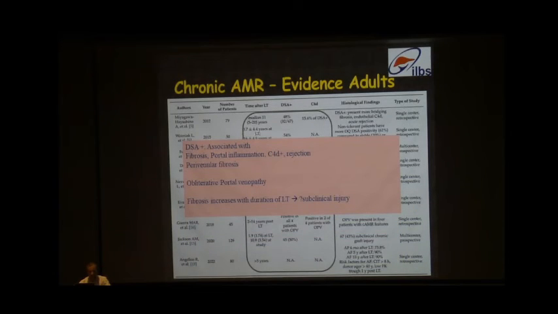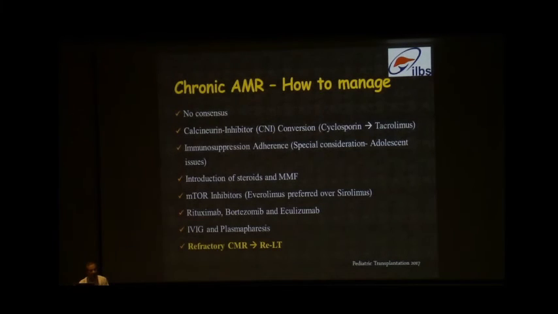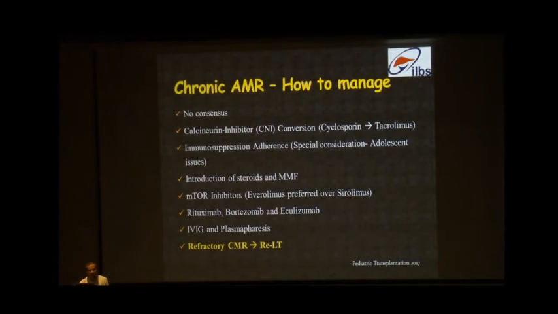There is perivenular fibrosis, obliterative portal venopathy, and with the increasing duration of the liver transplantation, there is increase in the fibrosis. There is no consensus on how to treat chronic antibody mediated rejection. As I already showed the pediatric data, most of the pediatric literature is on protocol liver biopsies when the liver enzymes are already normal. So there is no consensus on what to treat, because how can we monitor these patients? We cannot do repeated liver biopsies, and there is no consensus on whether we should repeatedly look up the titers. Although the centers in the UK and US routinely check their antibody titers of the donor specific antibodies when they give treatment to these patients.